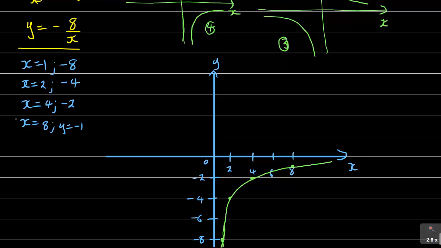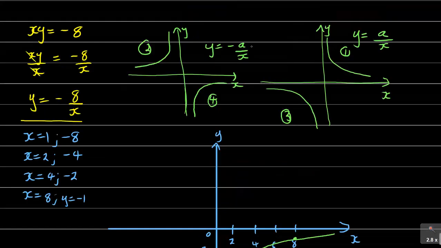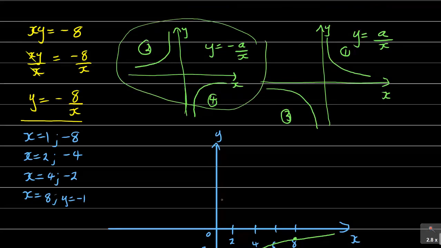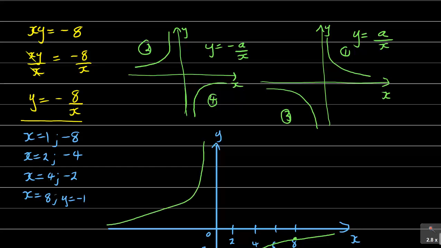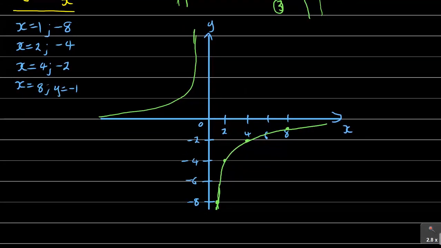So you have got this graph, as I said. If you look at the graph that I was referring to, this is the graph that I was referring to. So in a way, when one branch is in quadrant number 4, the other branch will be in quadrant number 2, similar to the one on top. So this is the sketch that you'll be having. So that's what you have in this case for the graph. They said xy is equal to minus 8. So xy is equal to negative 8. And then what's the name of the graph? It's a hyperbola.